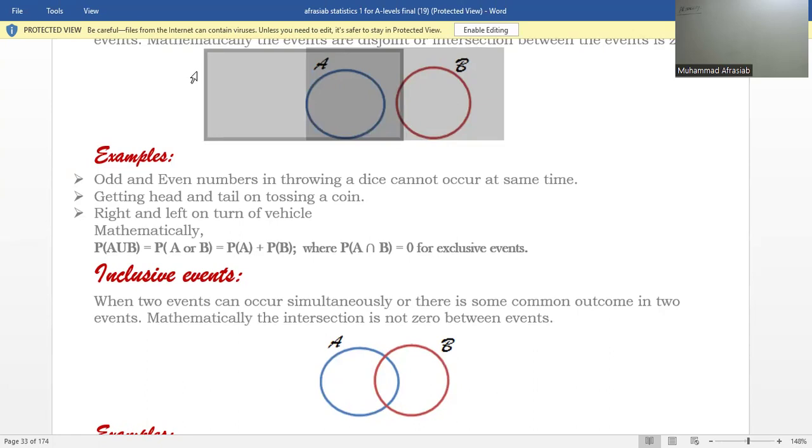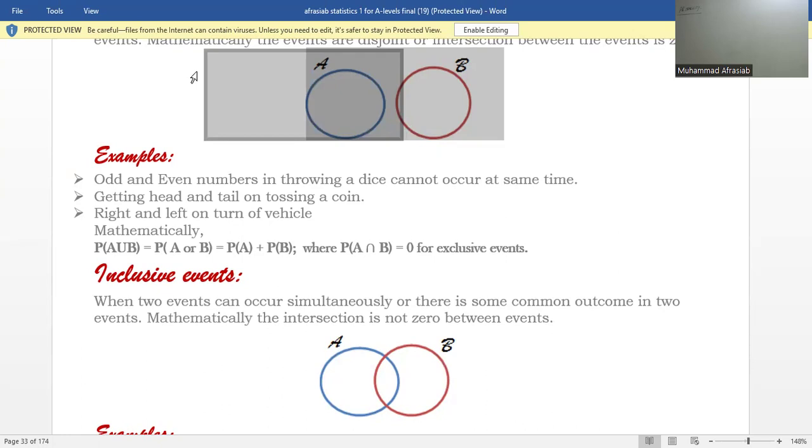Part 1, odd and even numbers in throwing a dice. That means either an odd number will appear on the dice or an even number will appear on the dice. But there is nothing common between odd and even there. So these are called exclusive events.